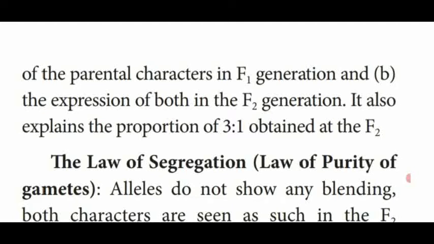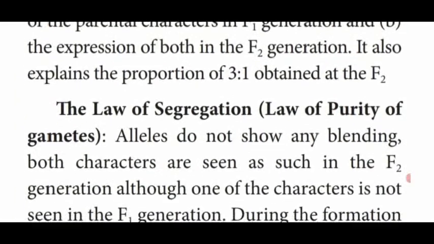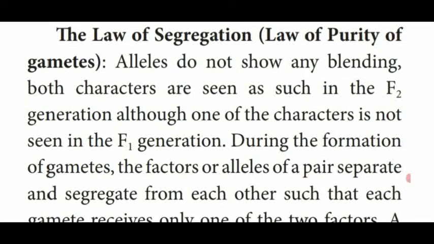So the proportion of the monohybrid cross is 3:1 in the F2 generation. That is said to be the law of dominance. Simply we can say that the dominant characters are expressed in higher value than the recessive alleles.